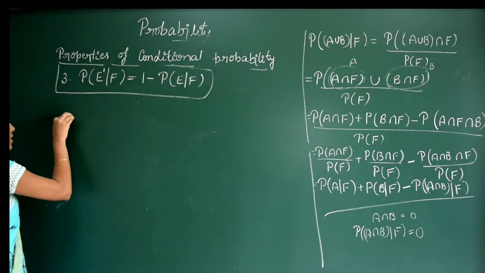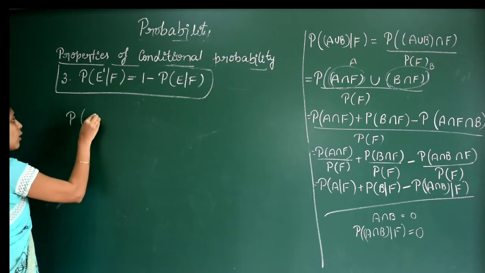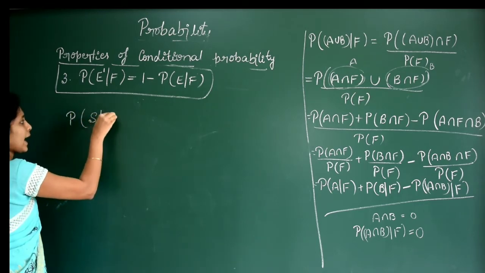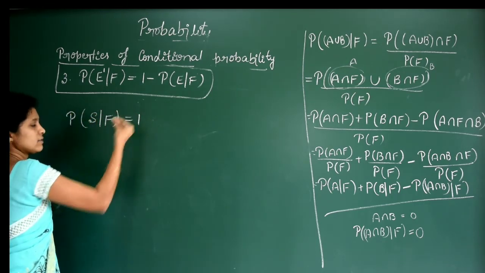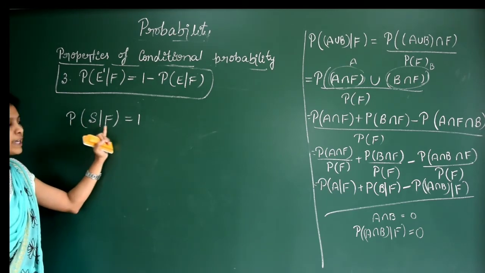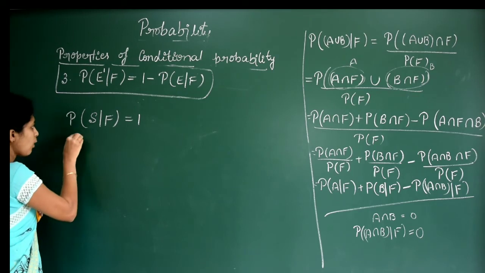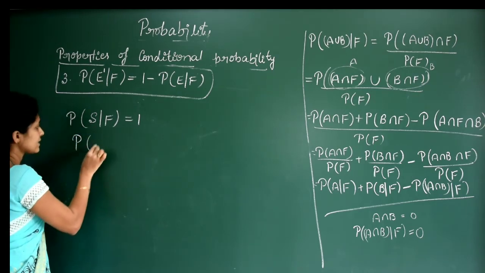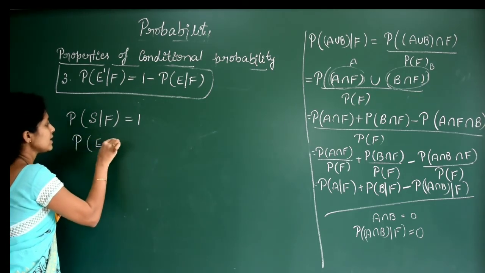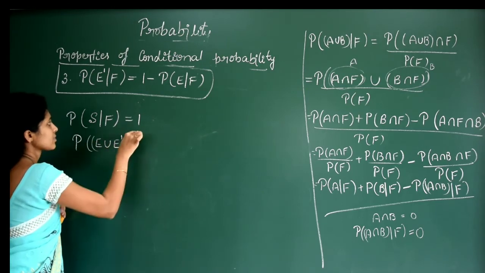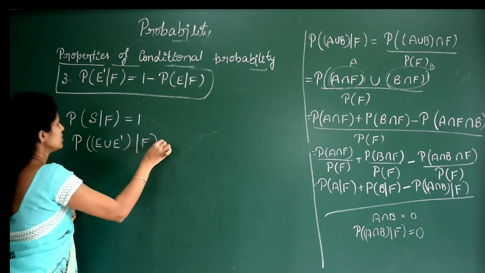Now by using the first condition we have P of S by F is equal to 1, right? So I can write this as P of E union E dash by F is equal to 1.